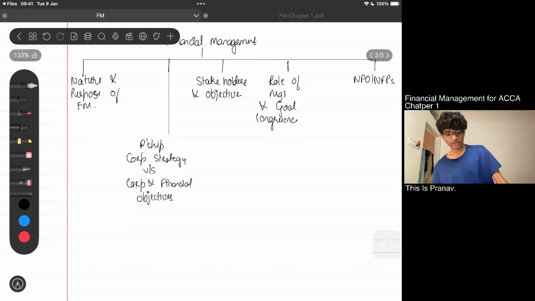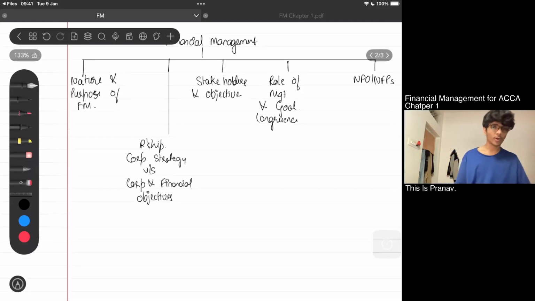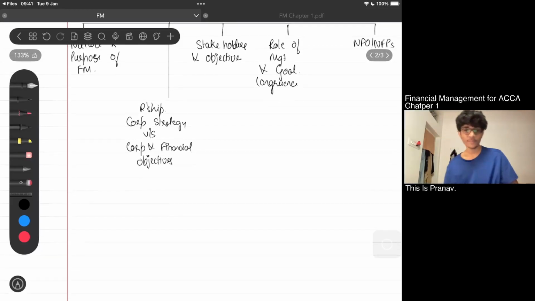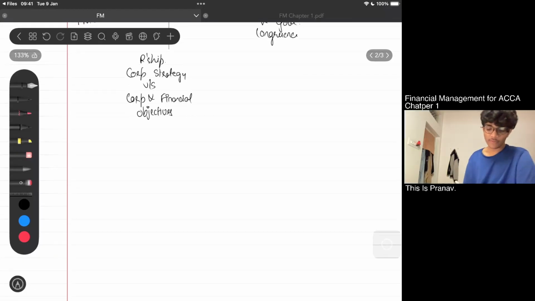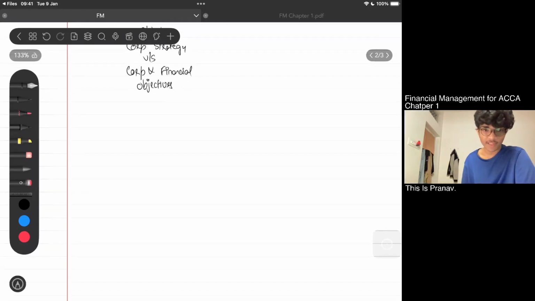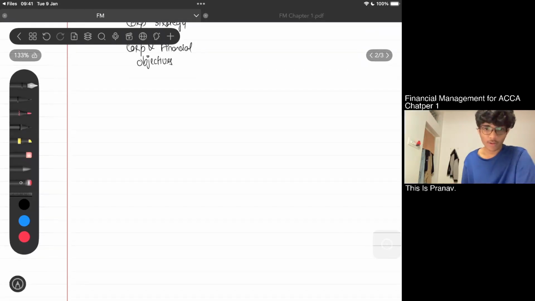Yeah. So under each of these subheads, what are the topics? So first, nature and purpose of financial management. That is it. We don't have anything more. But for the relationship between our corporate strategy and our corporate and financial objectives, we have one subsection called financial objectives.